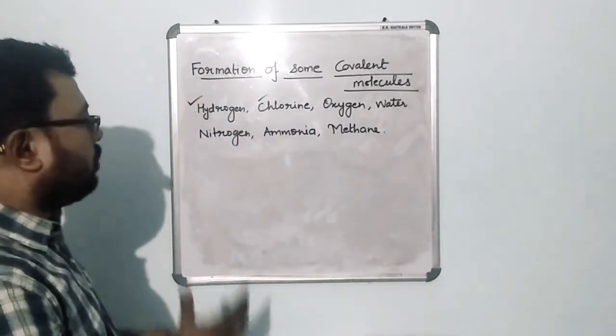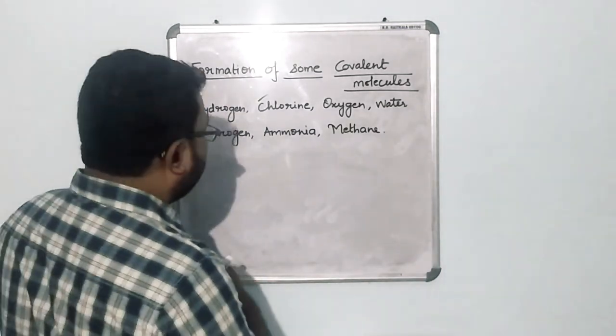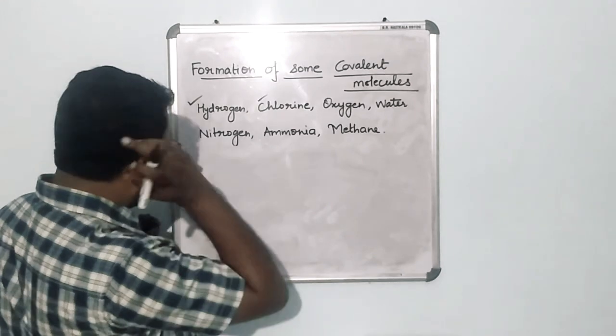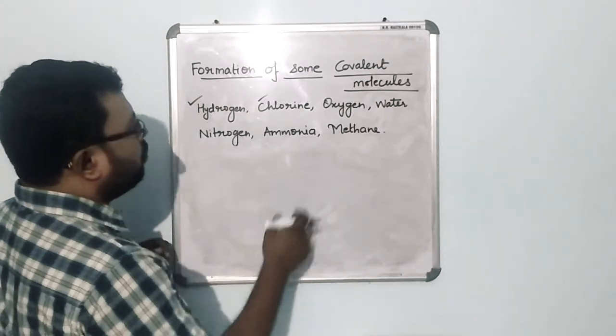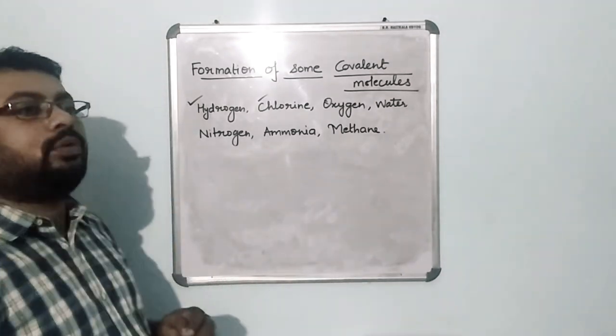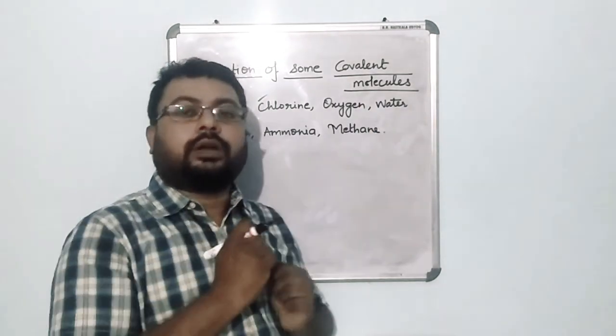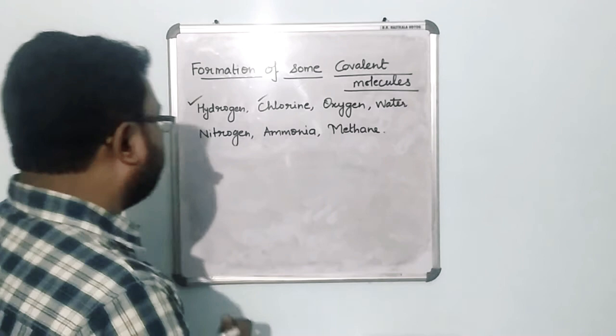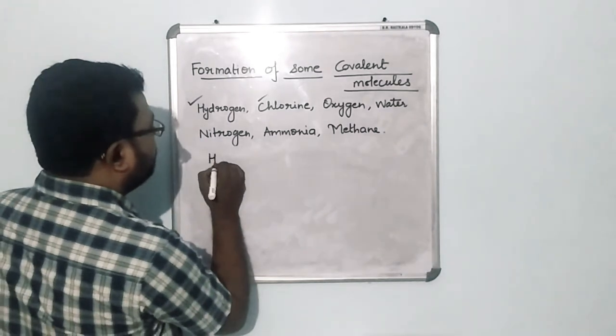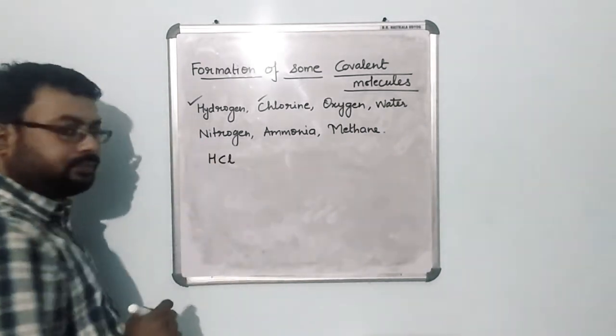Why is it so? When we look at water, or as a matter of fact, I want to give you an example of HCl, and then I would like you to work on water. Okay, let me give you an example of hydrogen chloride, HCl.